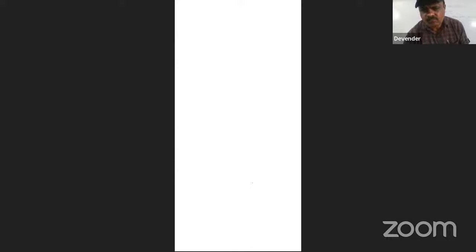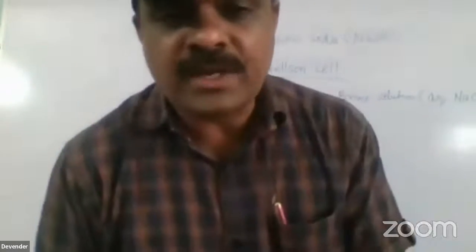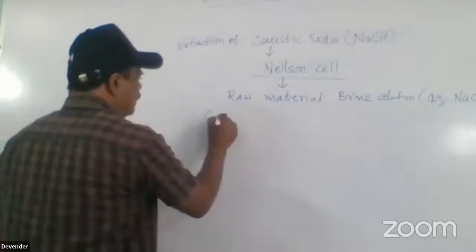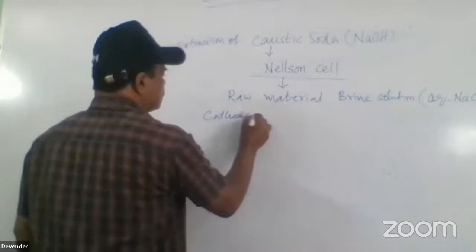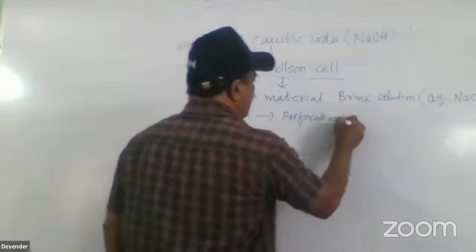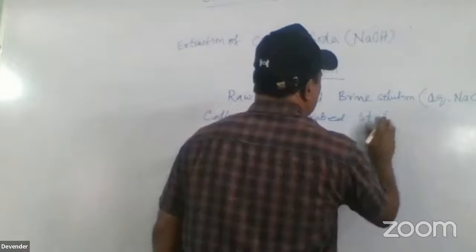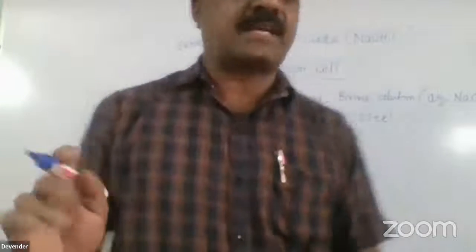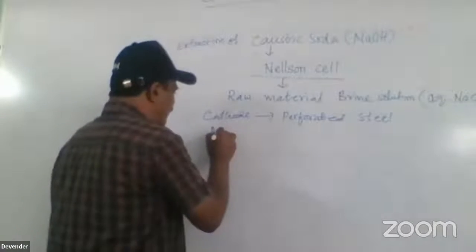Perforated steel means a steel plate consisting of small holes. That's all. And the anode is graphite.